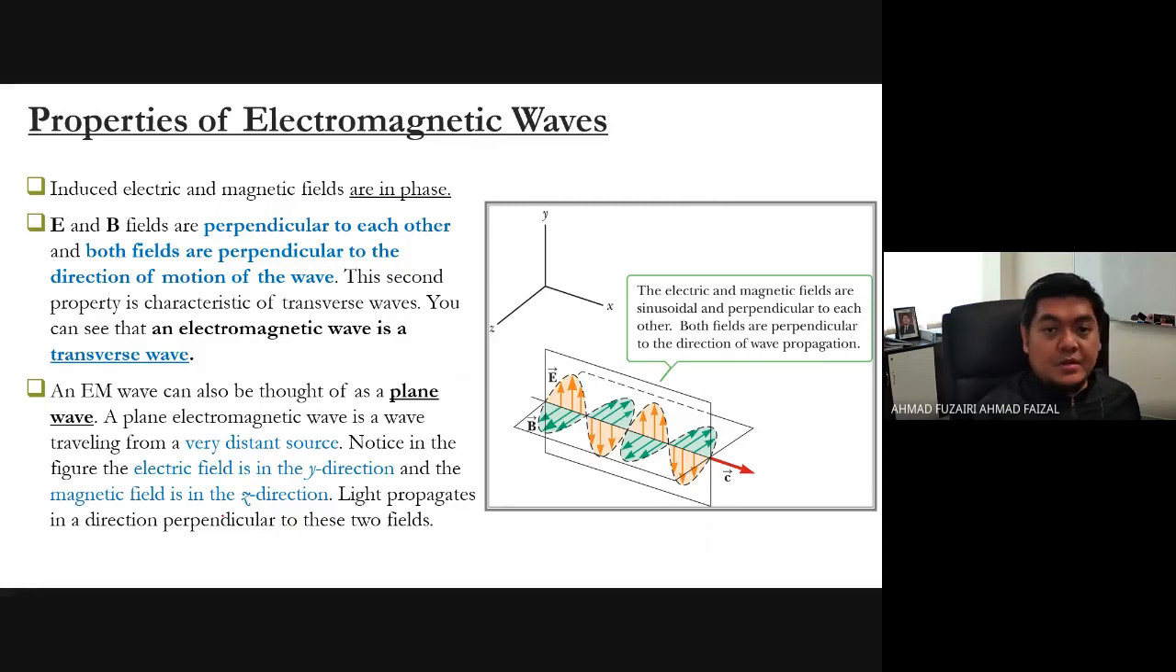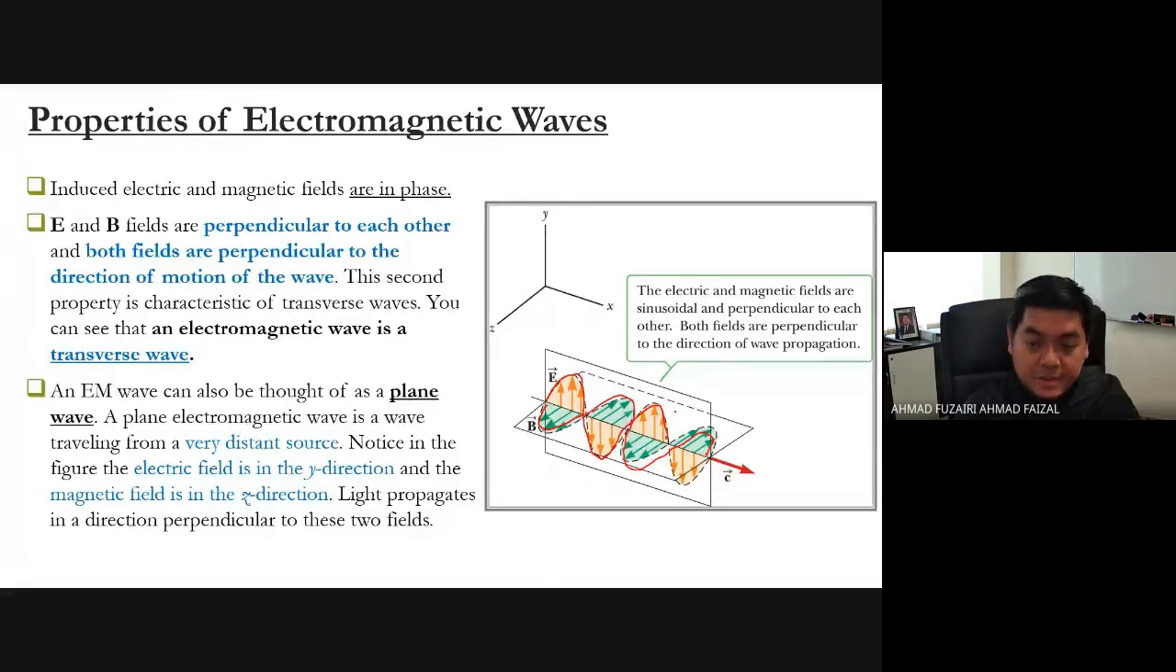Alright, so these are the properties of electromagnetic wave. The induced electric and magnetic fields are in phase. Look here: if you have an electromagnetic wave, this is the electric field and this is the magnetic field, where the electric field and magnetic field are perpendicular to each other, and both are in the same direction of motion.